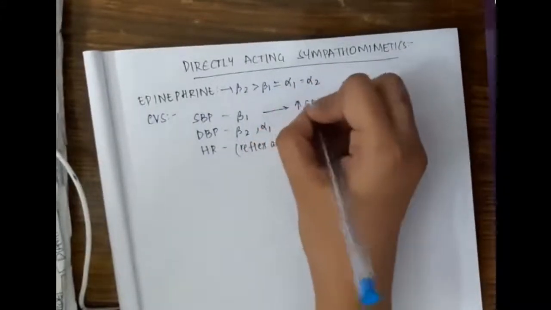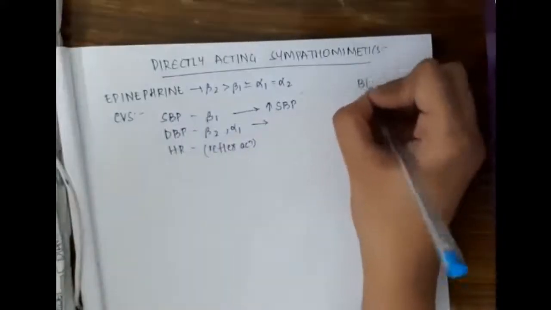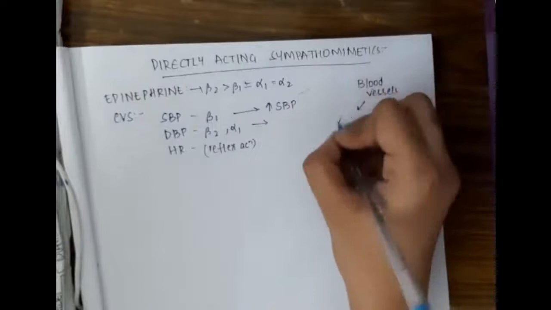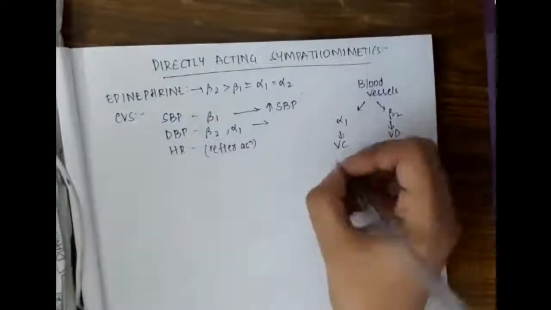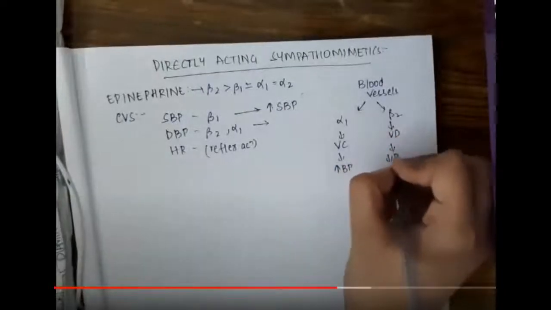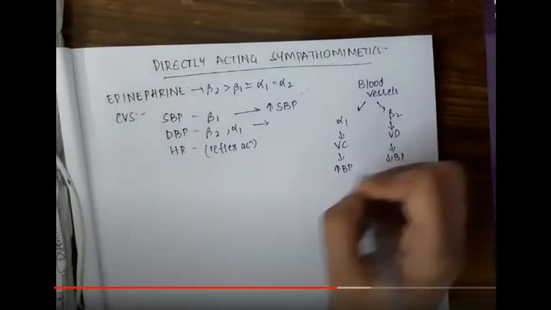In the blood vessels it has two actions: through the alpha 1 receptor it causes vasoconstriction, and through the beta 2 receptor it causes vasodilatation.